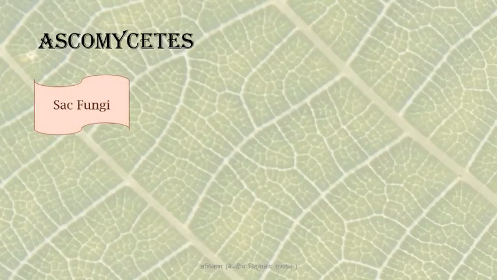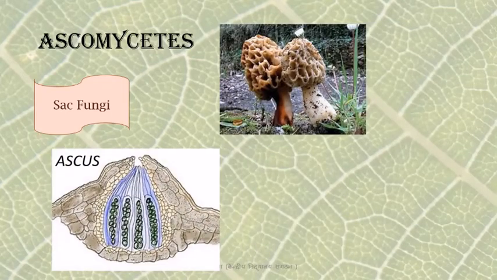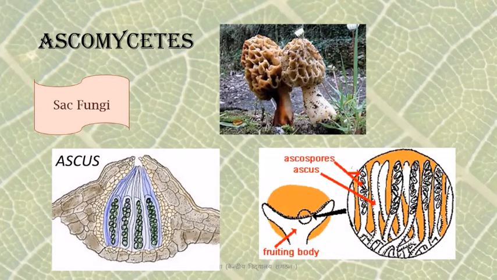Ascomycetes are commonly known as sac fungi. These, along with the next class, that is Basidiomycetes, are considered as the higher or the more advanced fungi. About 75% of the fungi that we know belong to this group. The defining feature of this is that spores are produced in ascus or spore sac. Hence, the name of the group is Ascomycetes or the sac fungi.